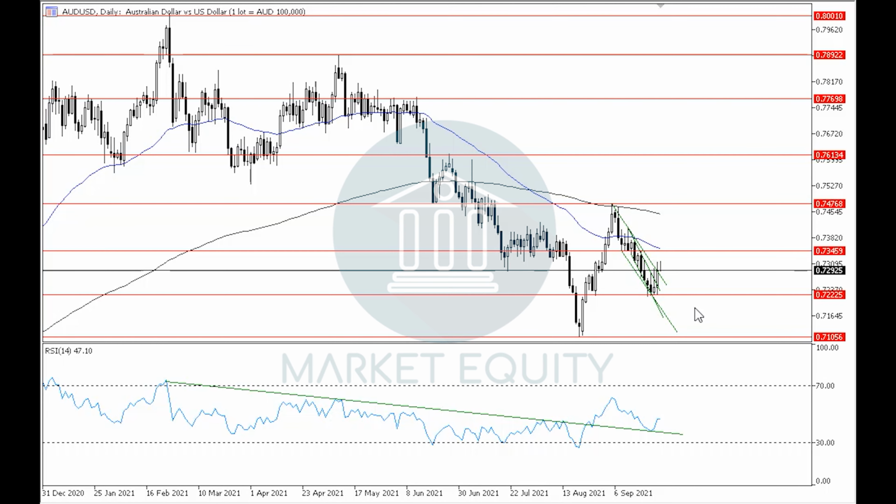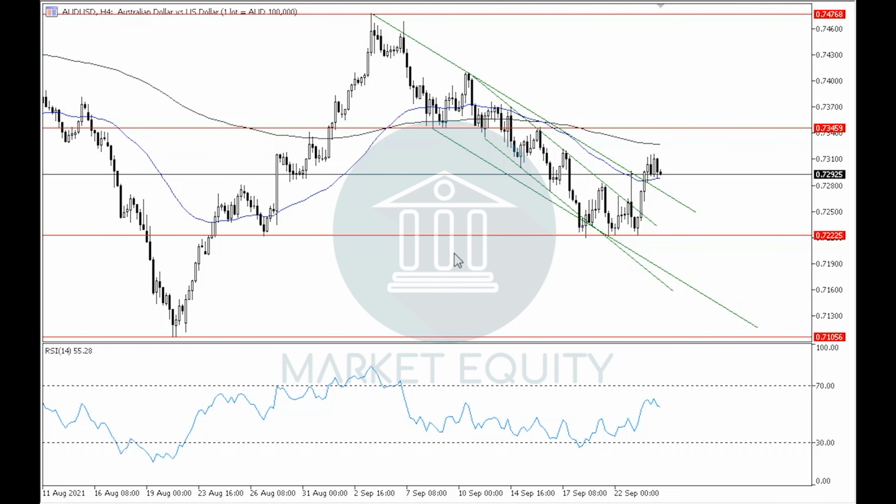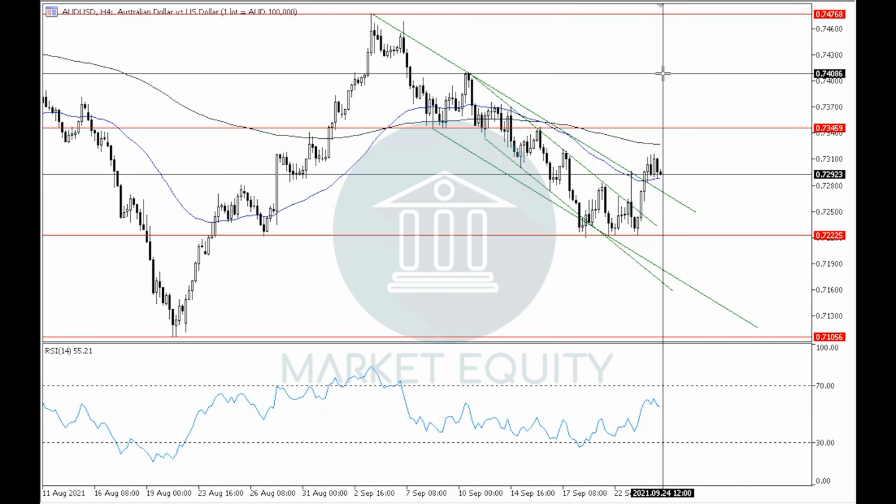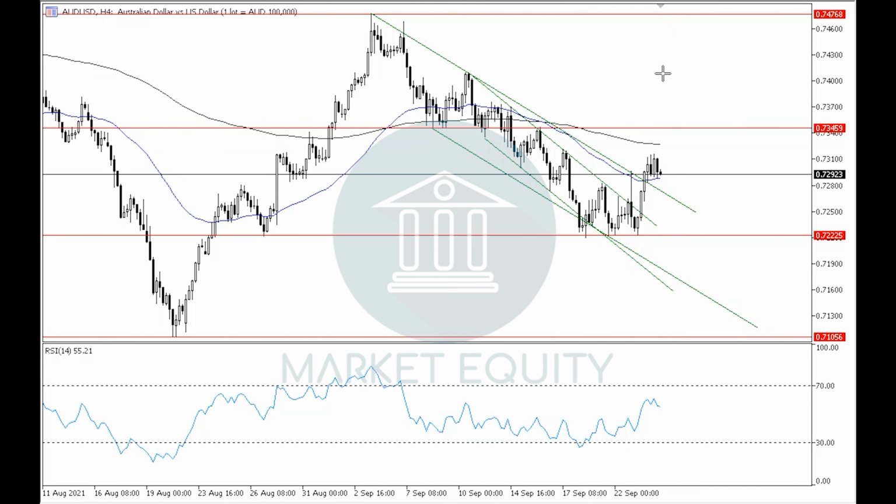We said that by breaking upwards to the upper boundary of the downwards channel in the 4-hour time frame, it will confirm the formation of the low around level 0.7225 and will continue to target around level 0.7345, then around level 0.7410 as primary targets in the expected uptrend.